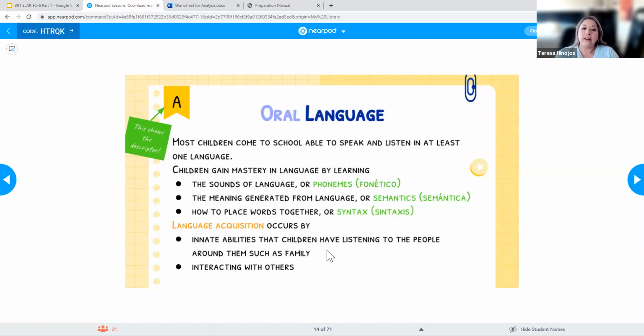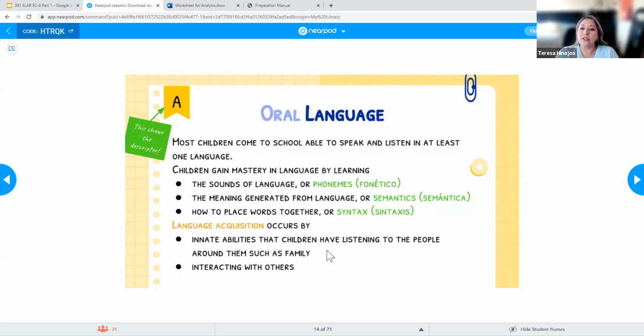Another way that they are going to get that language acquisition is by interacting with others. When we think about the way some kids are in their homes, maybe they're the only child in the family, and maybe the adults only talk to each other and aren't talking too much with the kids. Those kids are going to have issues with that language acquisition. And that happens also with our English learners, right?